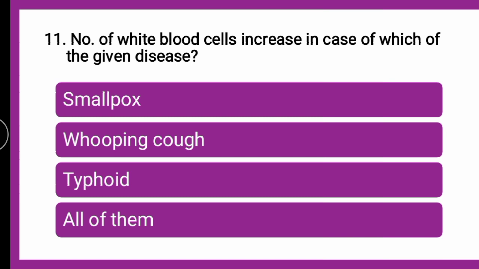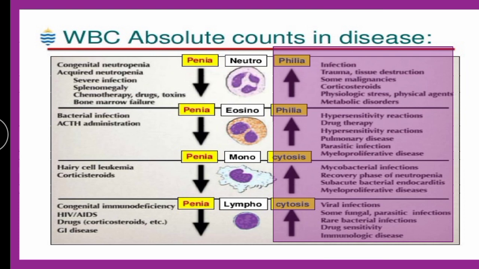Till that, we will go for the explanation. In the earlier part, if you have gone through part 1, then you would have come to know what all conditions there are wherein the WBCs will increase or decrease. WBCs generally increase when there are infections, hypersensitivity reactions, mycobacterial infections, viral infections, some parasitic and fungal infections.